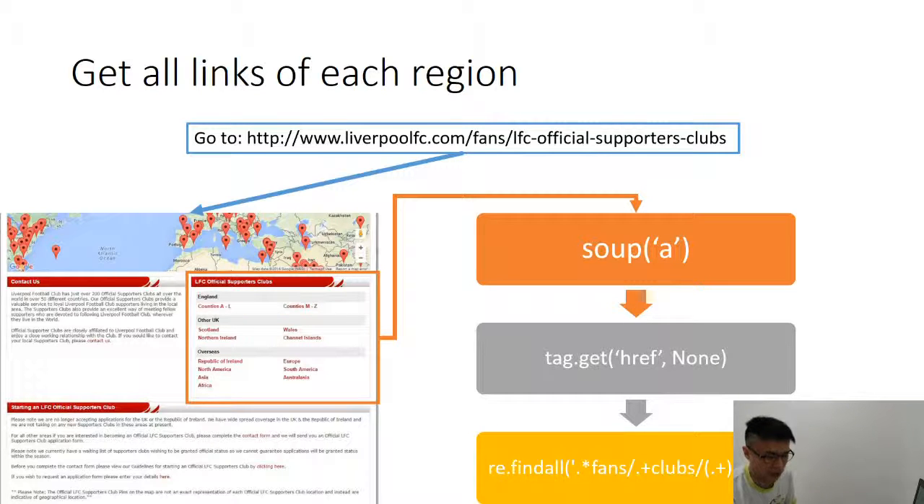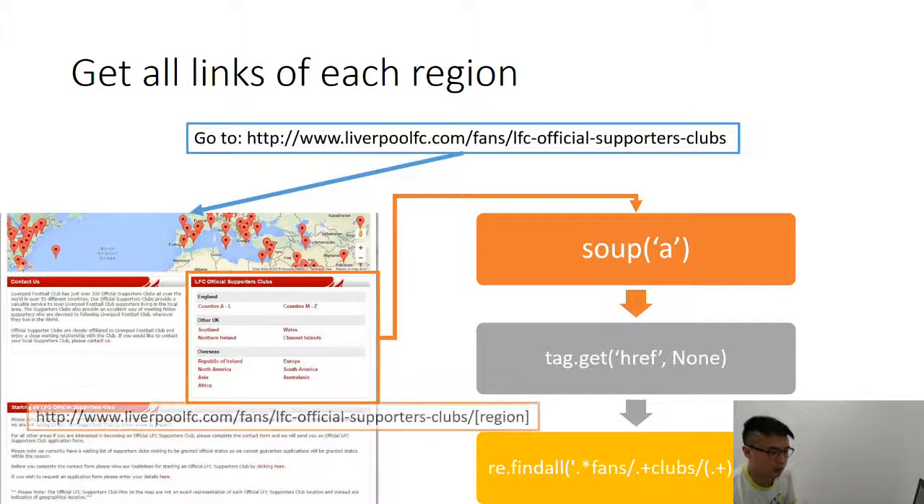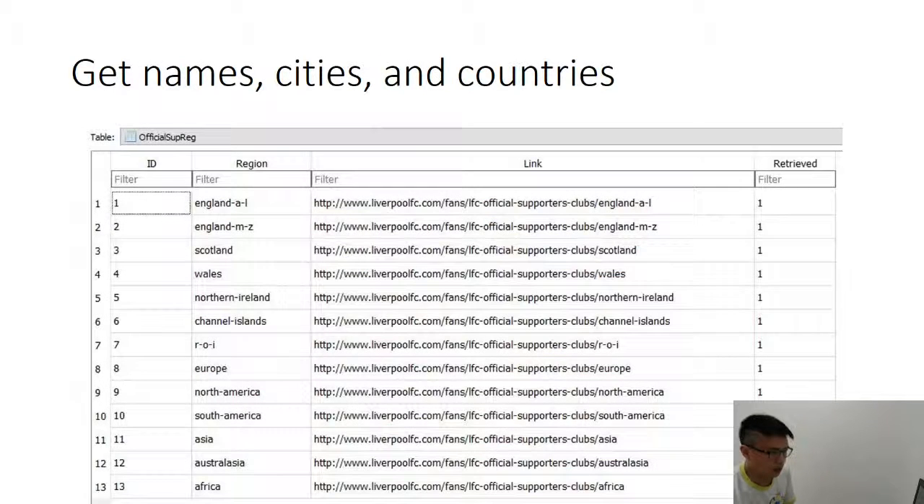I use a regular expression to find the link for each region of the LFC official supporter clubs. And here are the results as shown with the SQLite browser. So the script successfully got all the links of each region, and now we need to open and read all of these links and get the names, cities, and countries from each of them.